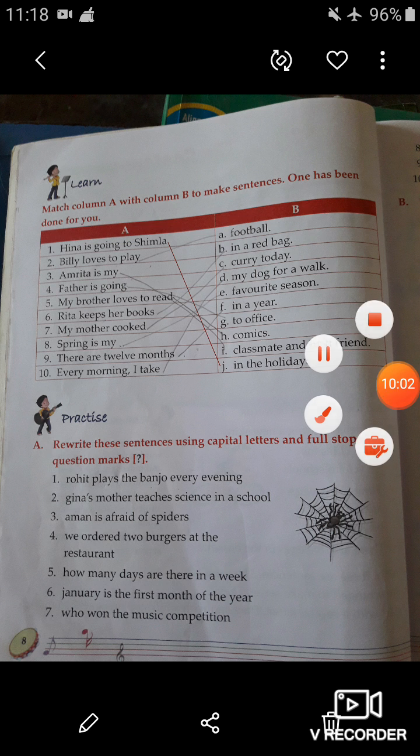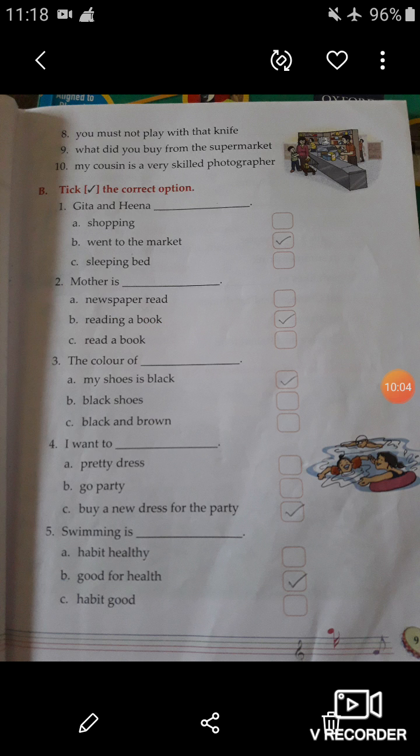Now let's come to Question number B. Tick the correct option. Geeta and Hina went to the market. First of all, you have to tick option number B and fill went to the market in the given blank. Mother is reading a book.